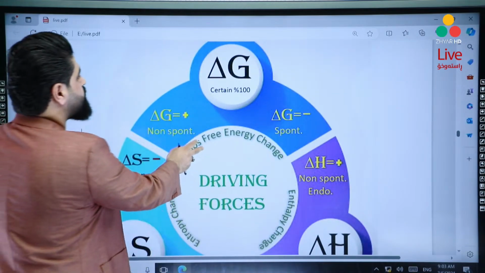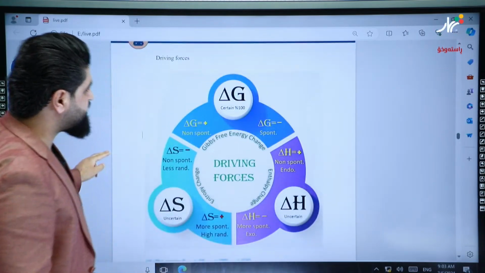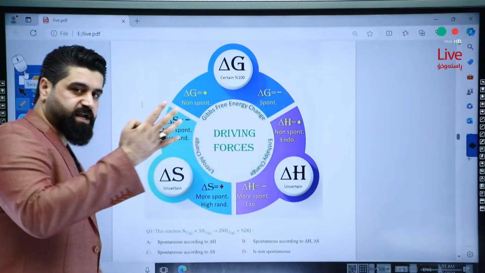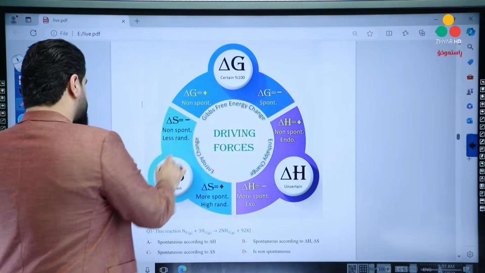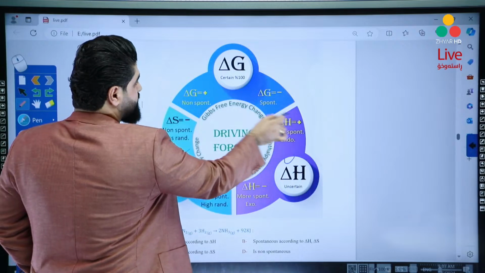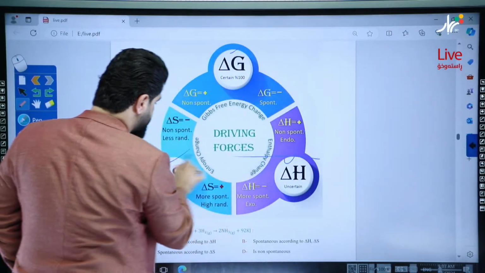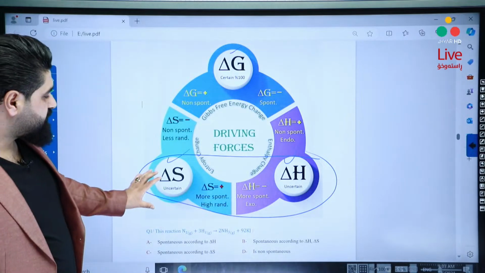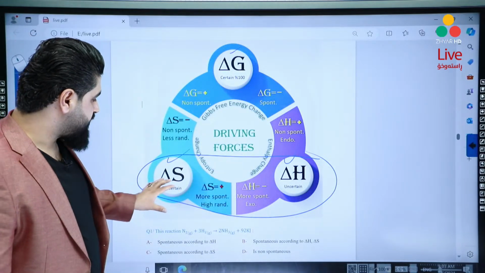About the driving forces. What are the driving forces? Simply, I will explain them. There are 4 driving forces, okay? Delta S, delta H, delta G. First, we will start with these 2 driving forces.